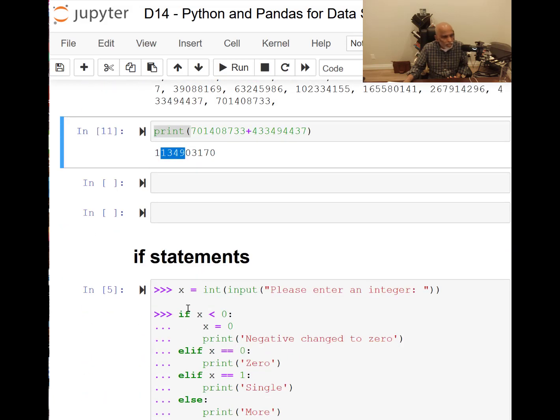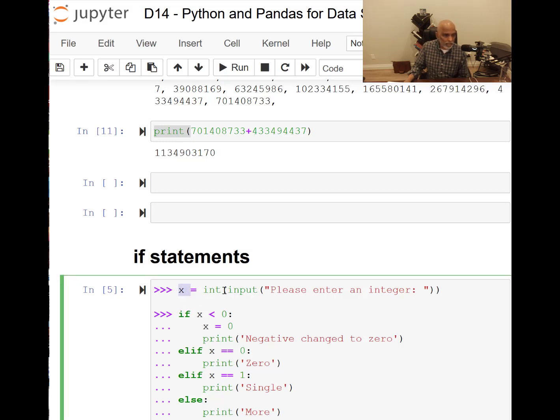Now the next one I want to introduce is the if statement. In this process I also want to introduce something interesting. You can take input while you are executing the program. You can take input from the keyboard and use that as input to your problem solving. For example, I'm saying take x as an integer input. When I say the input function, it automatically will wait.